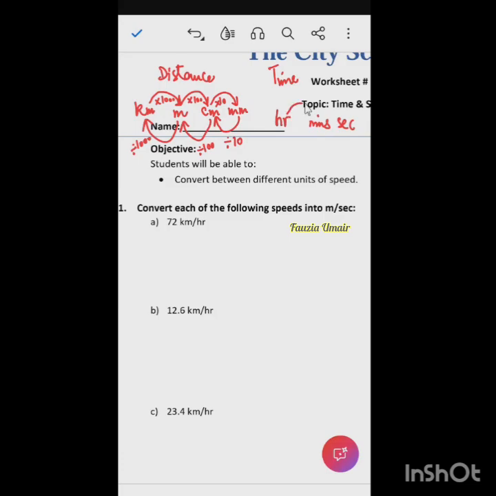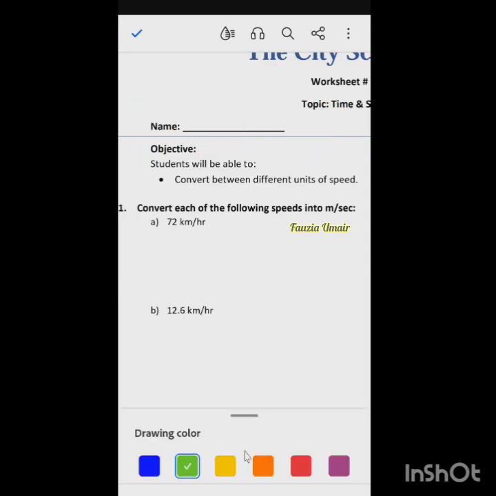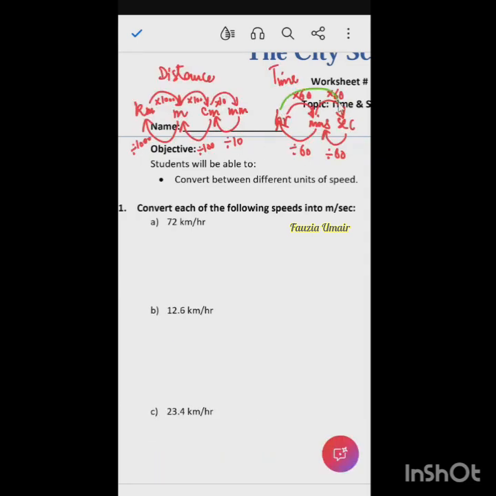If you go from hours to minutes, multiply by 60. From minutes to seconds, also multiply by 60. From seconds to minutes, divide by 60. From minutes to hours, also divide by 60. Sometimes we do the direct conversion: from hours to seconds, multiply by 3600, and from seconds to hours, divide by 3600.